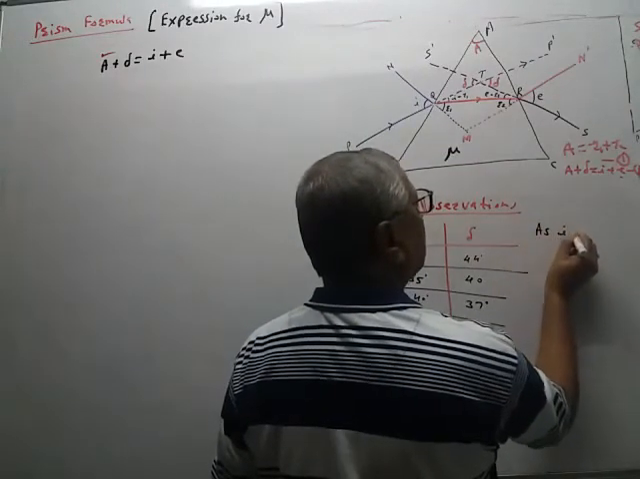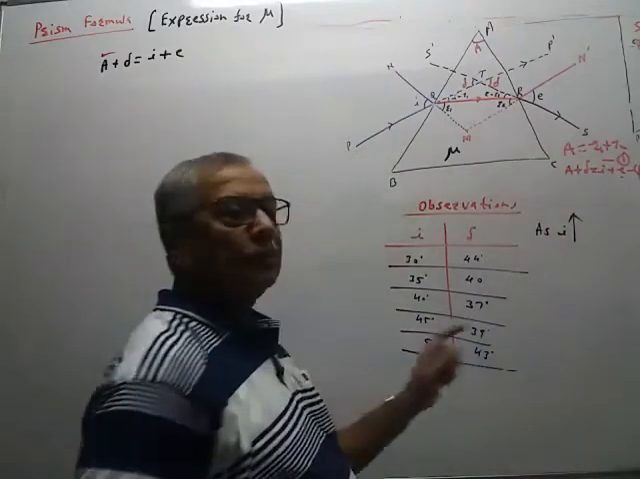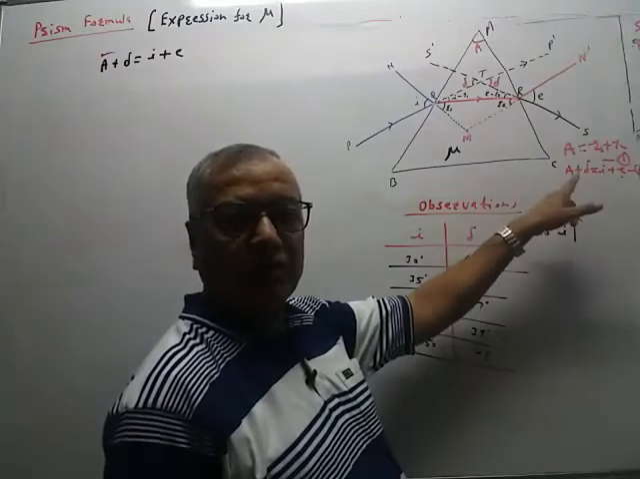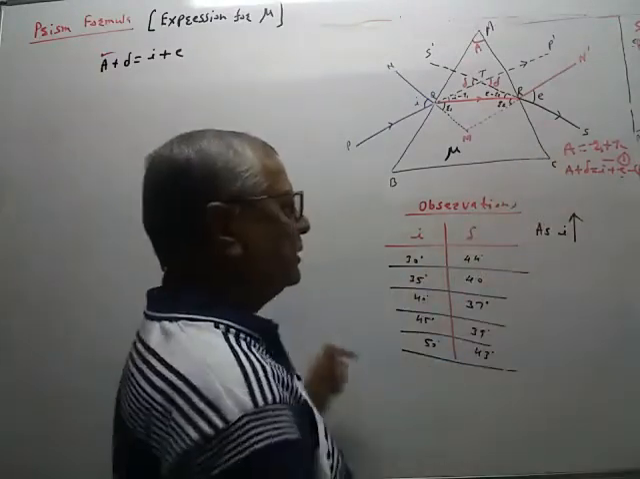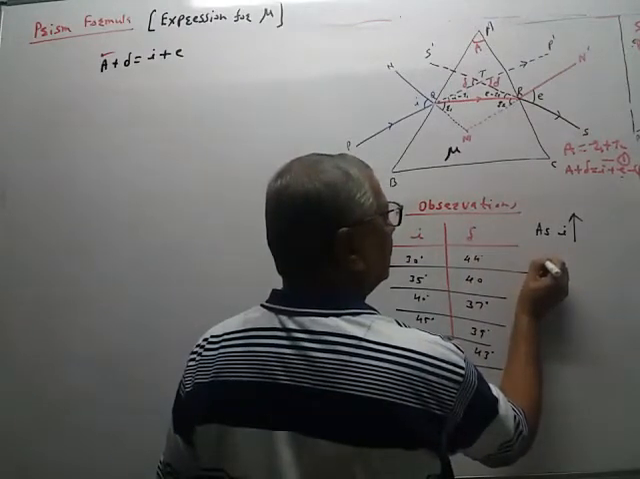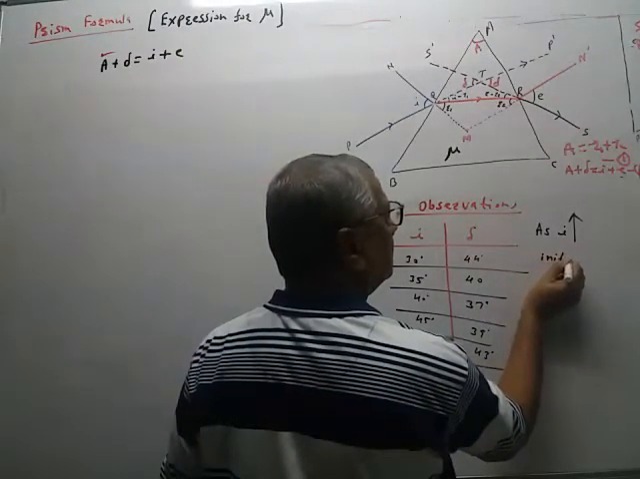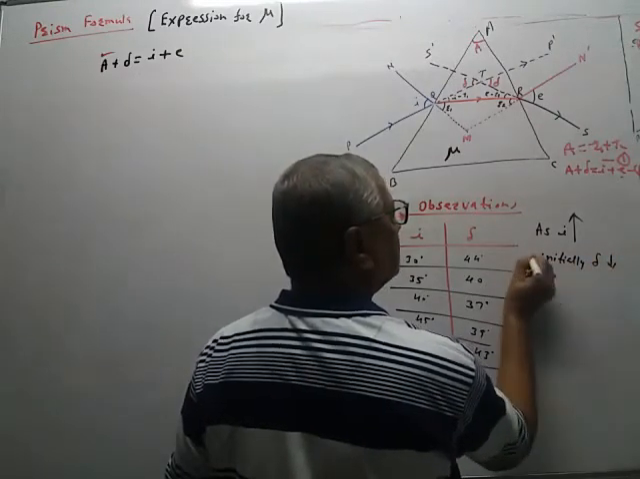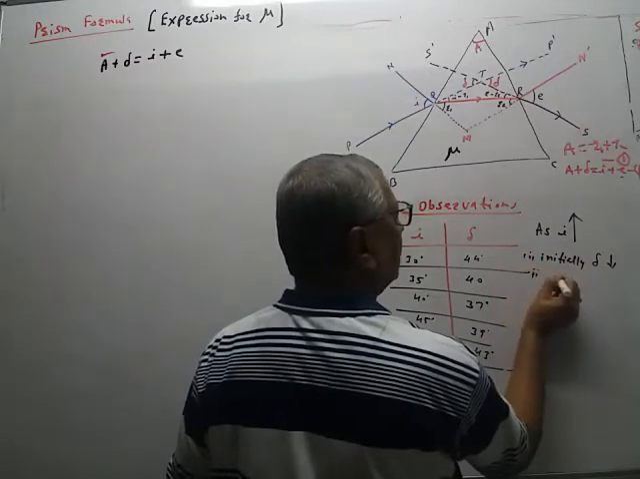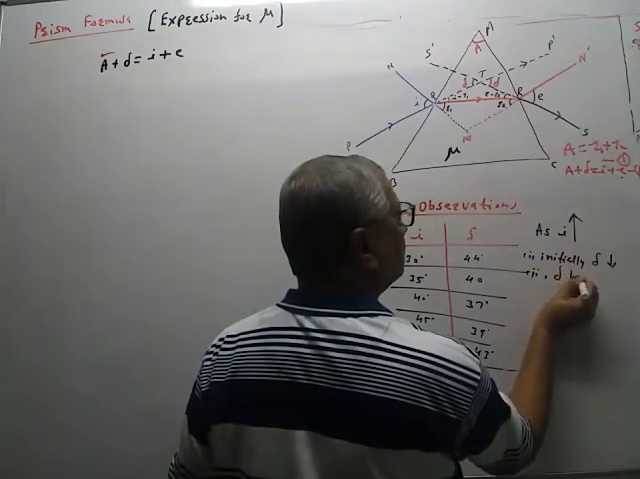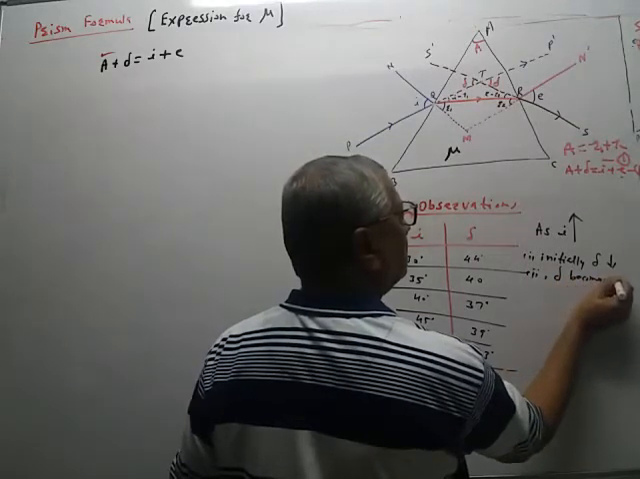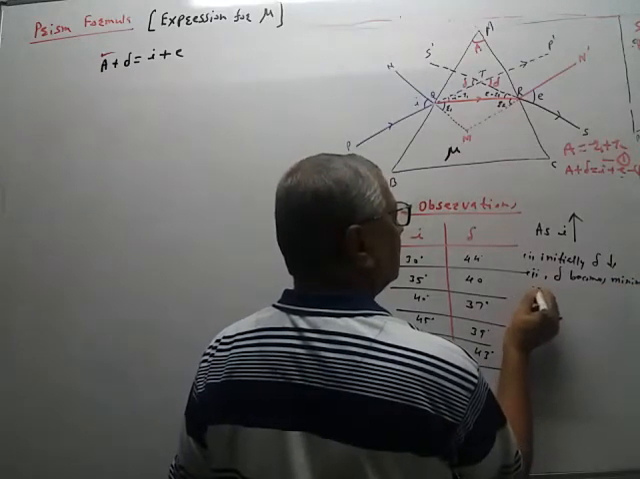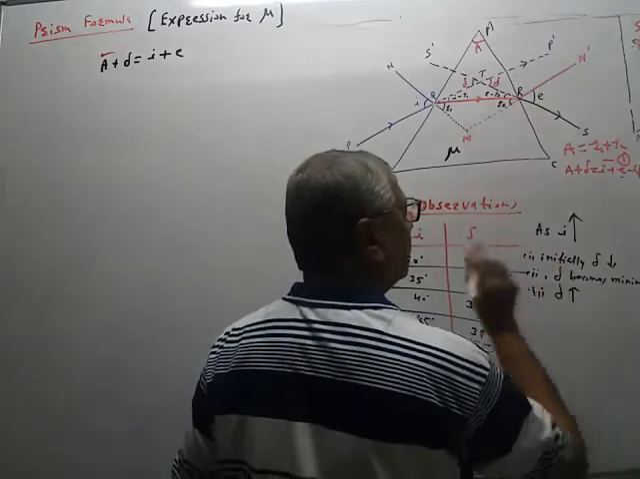And the angle of incidence i increases. Now we know the meaning of this symbol. If the quantity is increasing, we show the arrow in the upward direction; if it is decreasing, we show it downward. As i increases, initially angle of deviation delta decreases in the first part, then delta becomes minimum, and in the third part delta then increases.